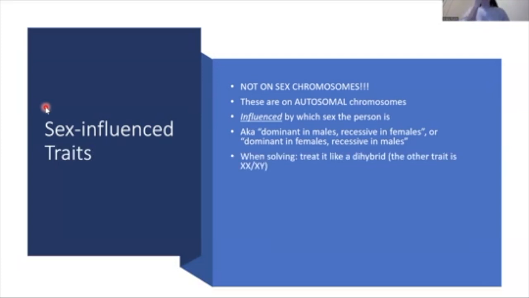So because it depends on the sex that the person is, that means that this trait is going to behave differently if it's with a boy versus a girl. And that means that whenever you're solving a problem, treat it like a dihybrid. This is going to be the easiest way to solve these problems. Your first trait is going to be the autosomal trait, where it's like big A, little a, or whatever letter you like to use. The second one is just going to be the XX or XY.